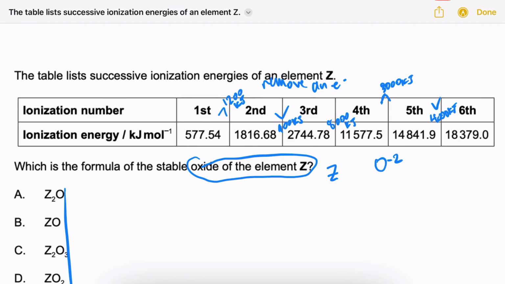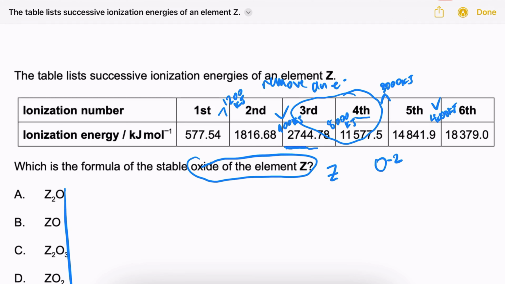So where do you see the highest jump in energy? Hopefully you caught on that it was between the third and the fourth electron. When we remove the third electron from this element Z, it takes 2,744 kilojoules of energy to do that. But when we remove the fourth electron, we skyrocket up to 11,500 kilojoules of energy to remove that electron.